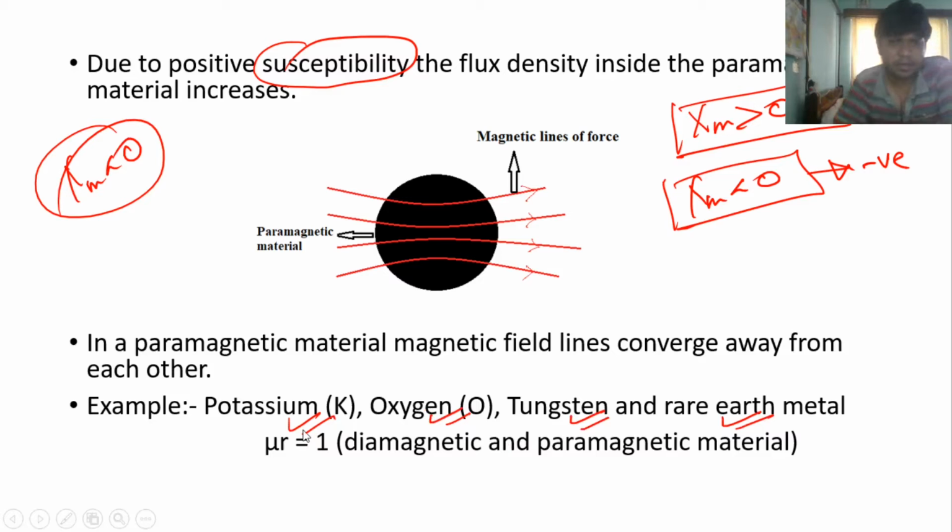In both cases, diamagnetic materials and paramagnetic materials, the relative permeability is always approximately equal to 1. So guys, this is all about the basic idea of paramagnetic materials.